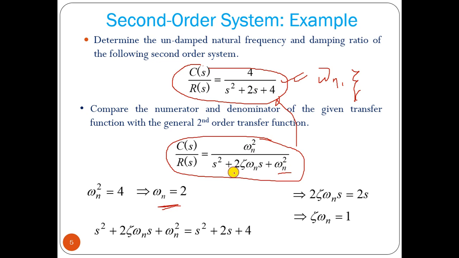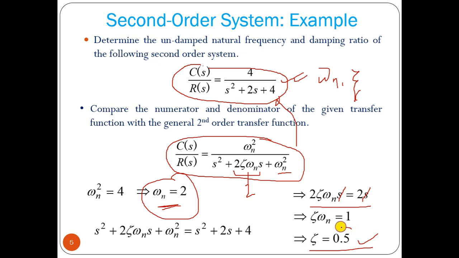Now 2 zeta omega n equals 2s, so the s cancels out. Omega n is 2, so 2 zeta omega n equals 2, which gives zeta equal to 1 by 2, that is 0.5. So from any transfer function we can find the value of omega n and the value of zeta.